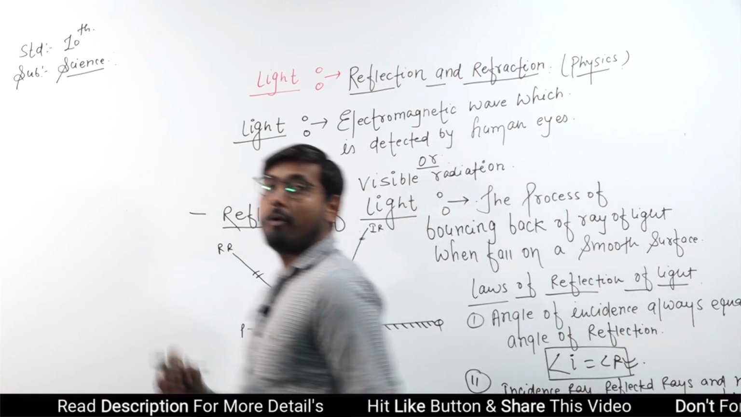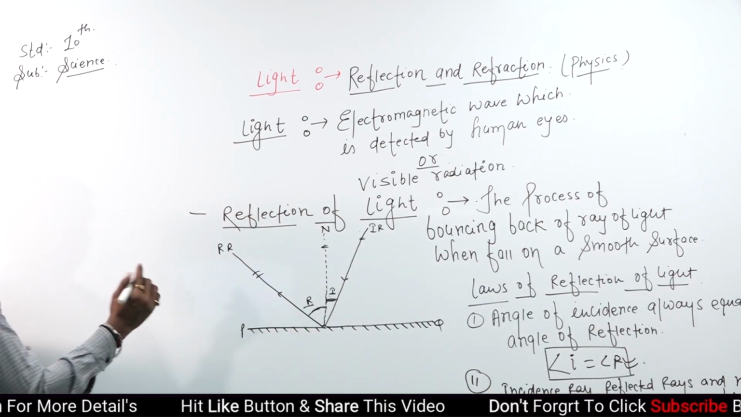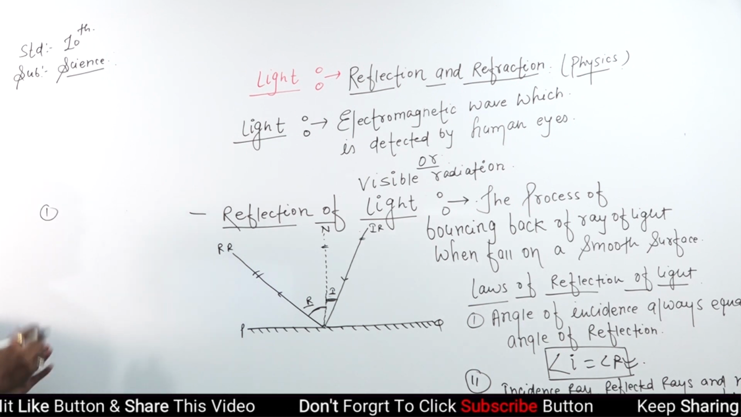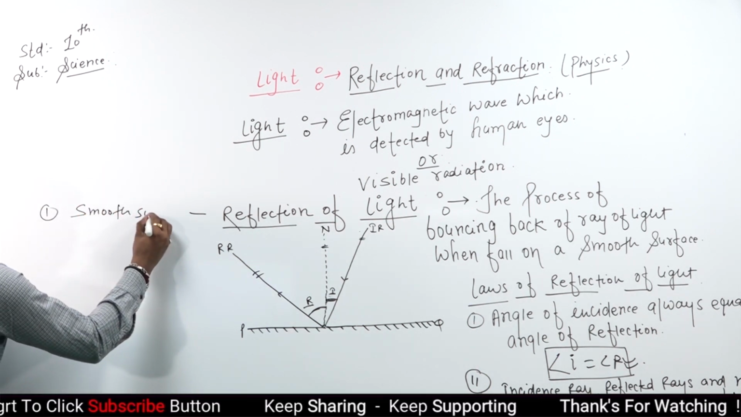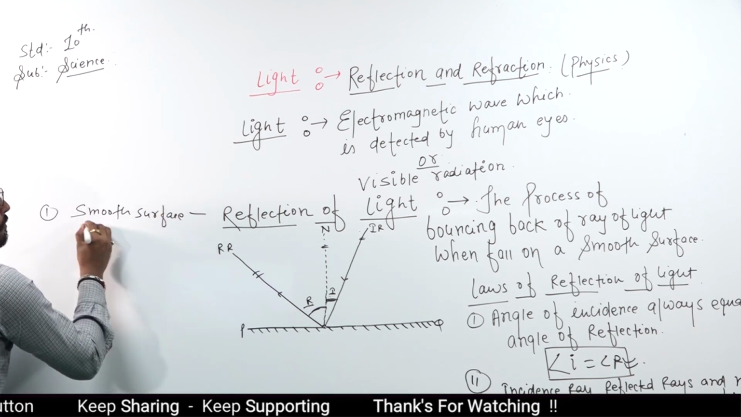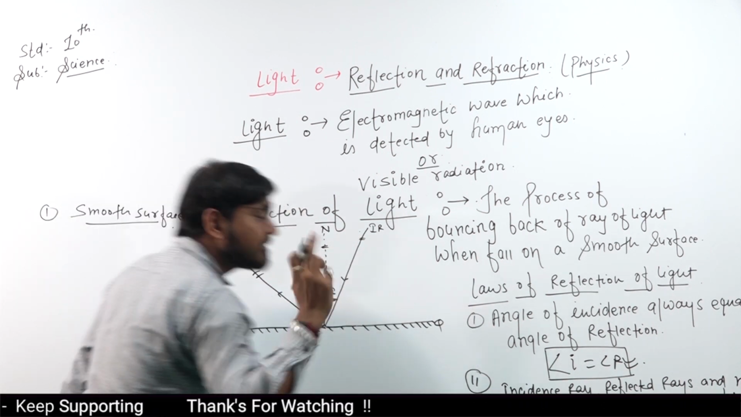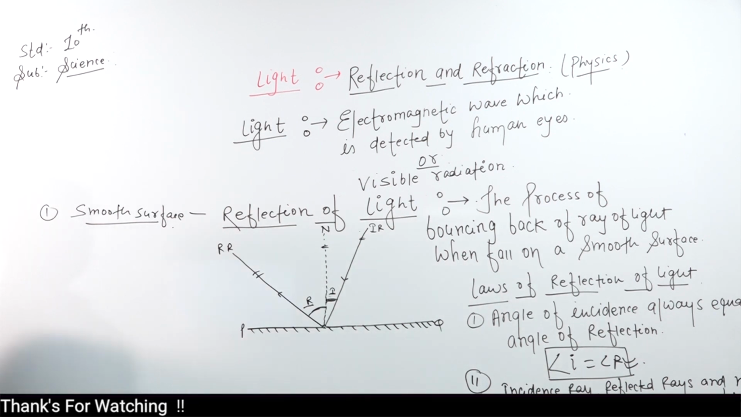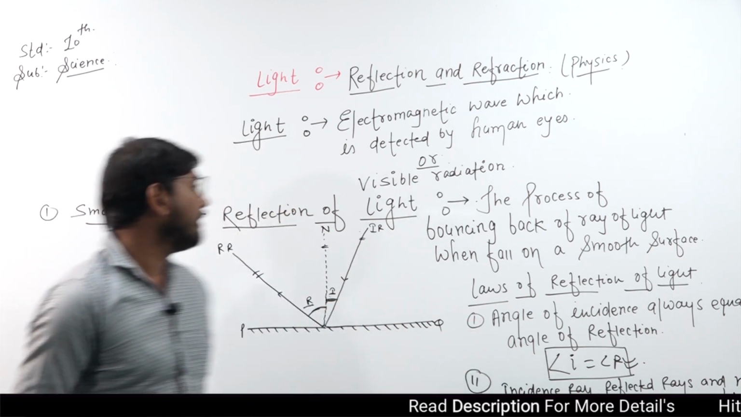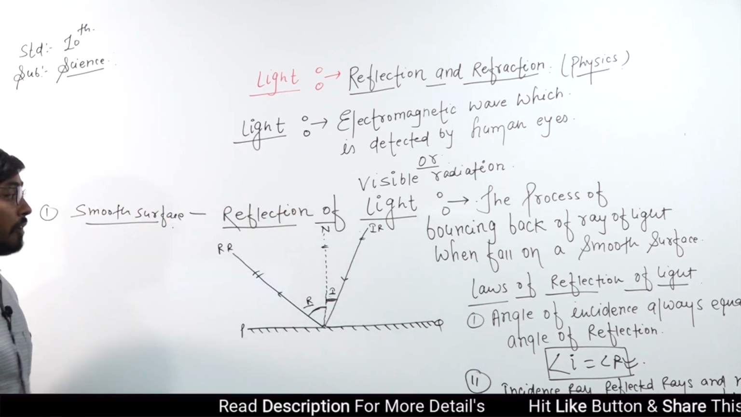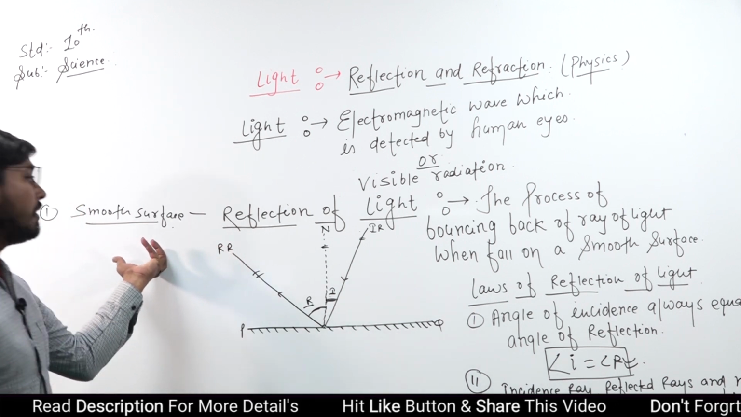Now, one important question is there. There are two types of surface. The first one is a smooth surface. From this law, one important question comes to our mind: what if the surface is smooth or rough? Will these laws of reflection work or not work on a smooth surface or a rough surface?